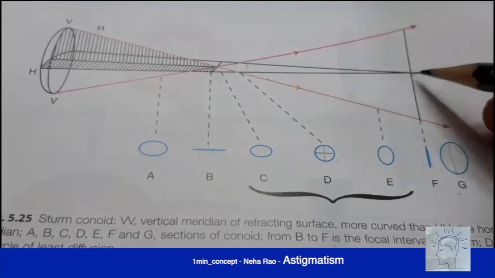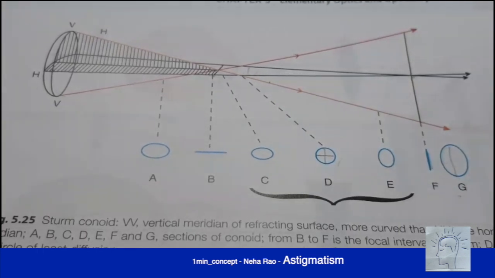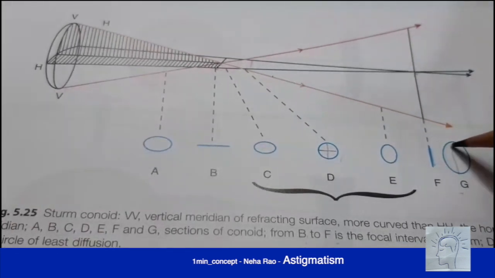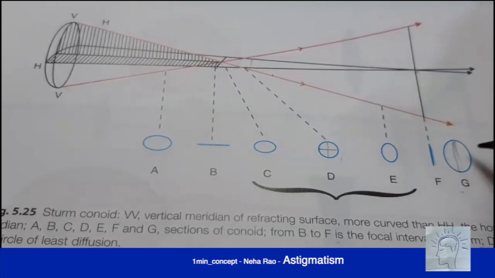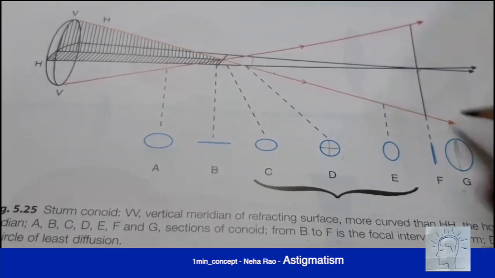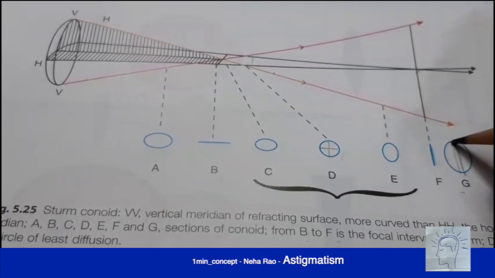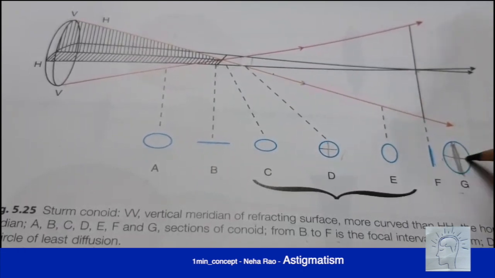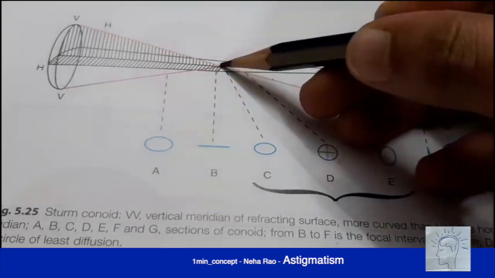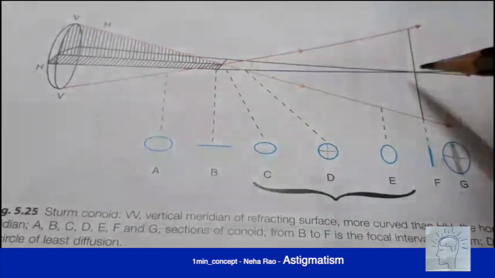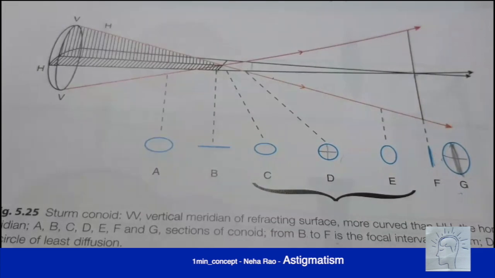Therefore, beyond point F, you will always have an ellipse which has a greater vertical diameter than horizontal diameter. Now the distance between the focal point of the vertical and the horizontal is called the